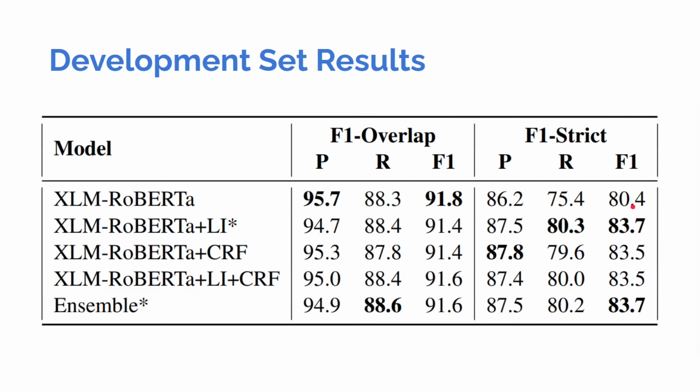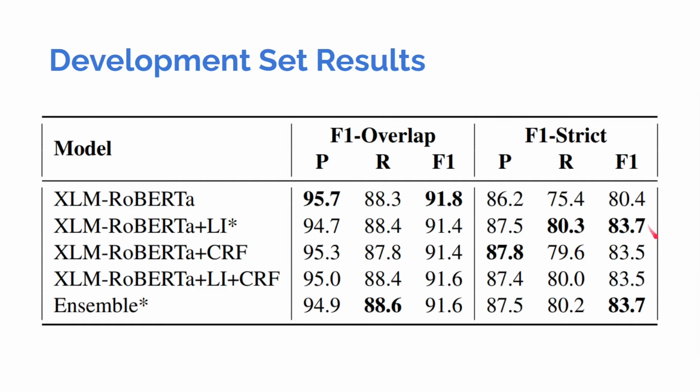The results of our experiments on the development set are presented on this slide, and here we measure their performance using two metrics, namely the F1 overlap and the F1 strict metrics, the latter being the main metric used in the competition. And you can observe that the highest F1 strict score was obtained by XLM-Roberta with a lateral inhibitory layer, and it obtained an F1 score of 83.7.